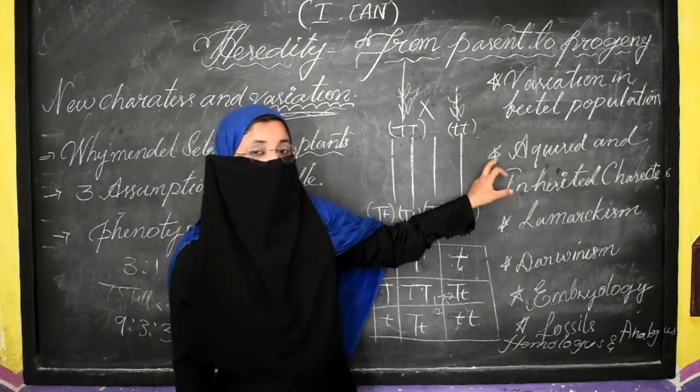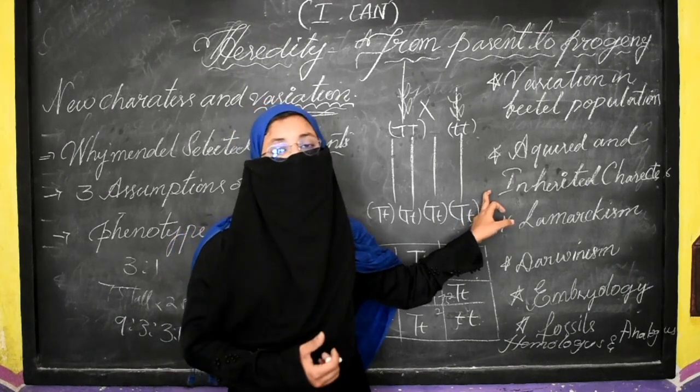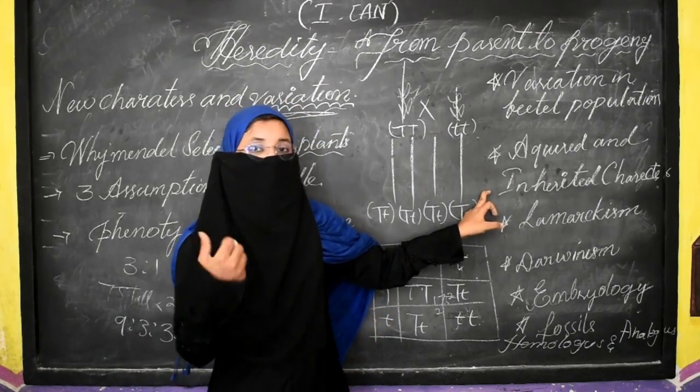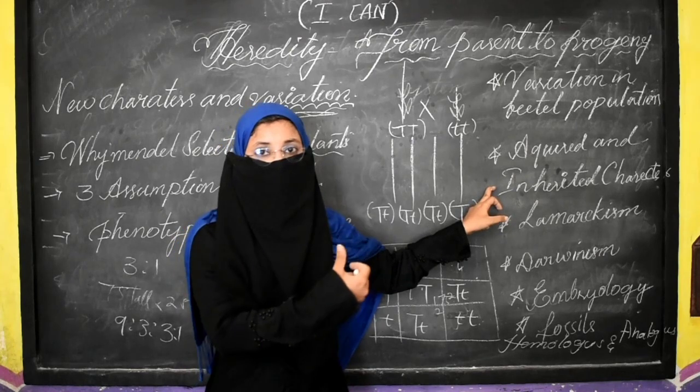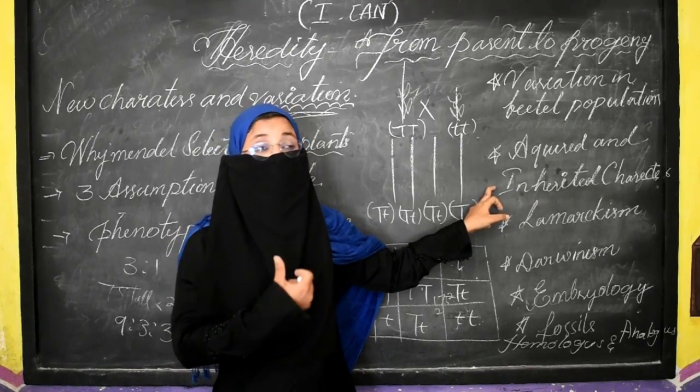Now the next thing is acquired and inherited characters. Acquired characters are the characters which we get in our lifetime. For example, I am able to learn how to run fast, or how to swim. So I am able to learn how to play well.